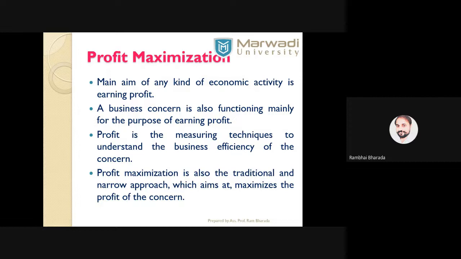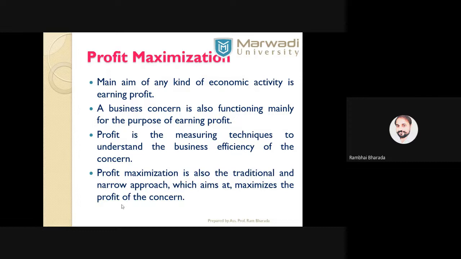They do all these activities to increase the profit, and not only to increase the profit, but to maintain the same amount of profit every year.